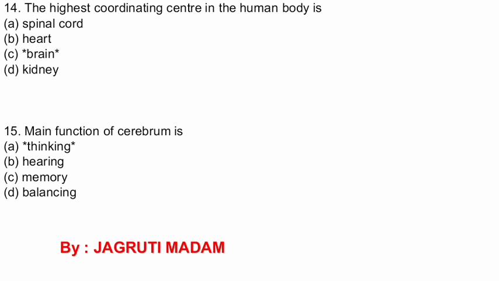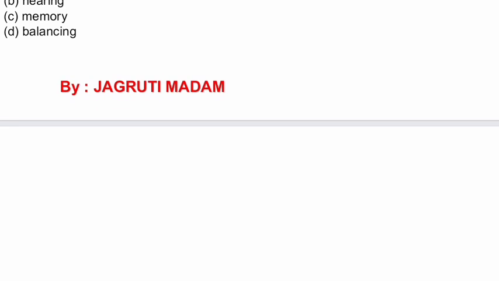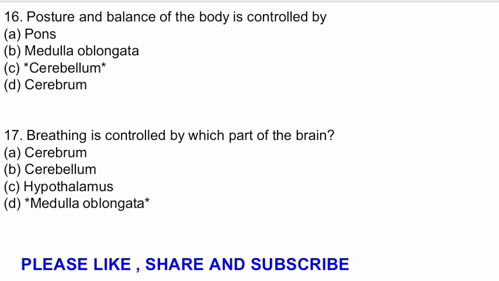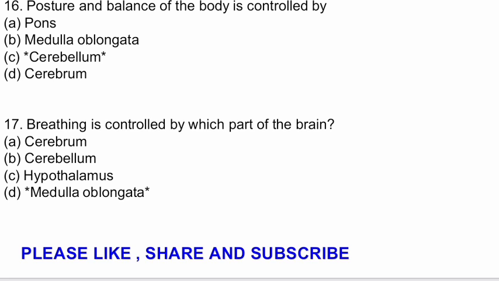Question number 15. The main function of the cerebrum is. Options are thinking, hearing, memory, balancing. The correct answer is thinking. Question number 16. Posture and balance of the body is controlled by. Options are pons, medulla oblongata, cerebellum and cerebrum. The correct answer is cerebellum.